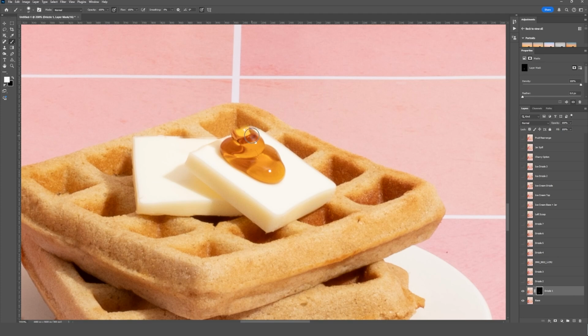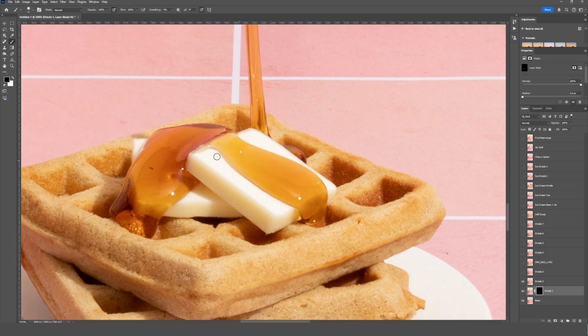And if you accidentally paint an area that you don't want to include, you can just hit the X key on your keyboard to switch your brush from black to white or from white to black, and then just go back in and refine those areas that you don't want. So I'm just going to bring this to the edge here because I think later on there's actually going to be some syrup back here that we can bring back in to make it look nice and blended. But for now, I think that's looking really good. We'll just adjust our shadow, and then let's move on to our next layer.